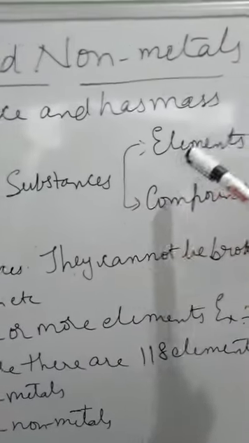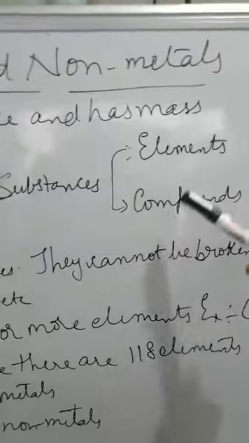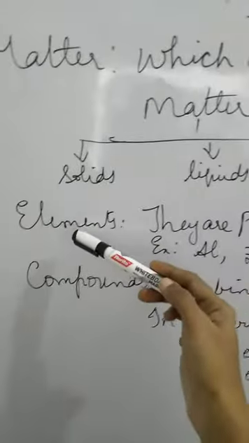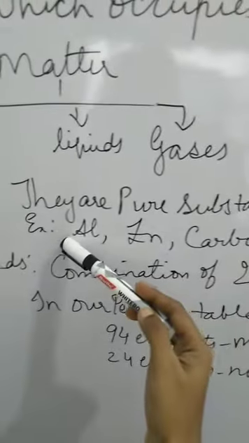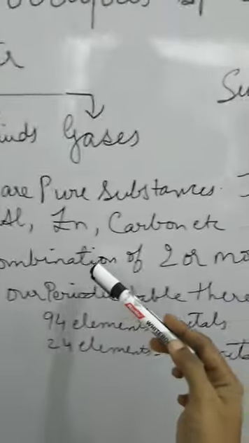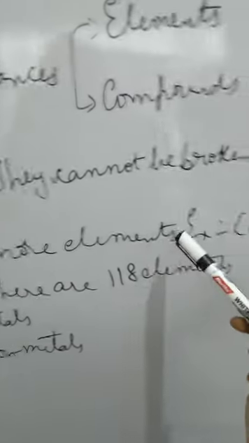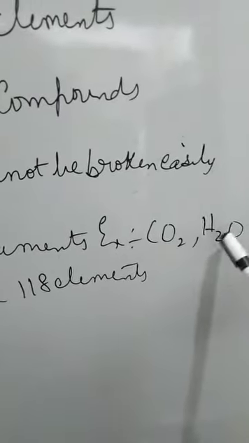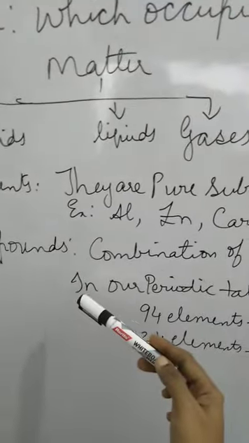Now, what are substances? They are again classified into elements and compounds. Now, what are elements? They are the pure substances. They cannot be broken up easily. For example, you have got aluminum, zinc, carbon, etc. You have got a wide variety of elements here. Now, compounds means combination of two or more elements. For example, carbon dioxide and water, etc. You can take a number of element or compound examples.